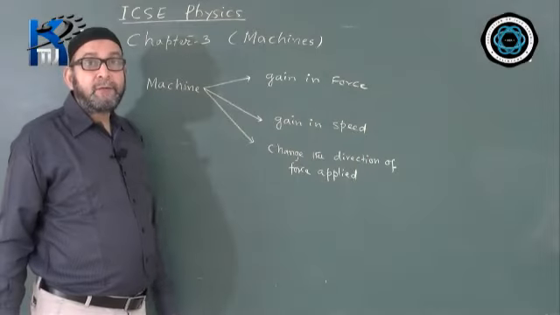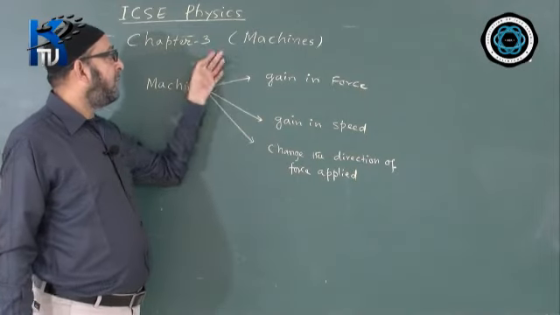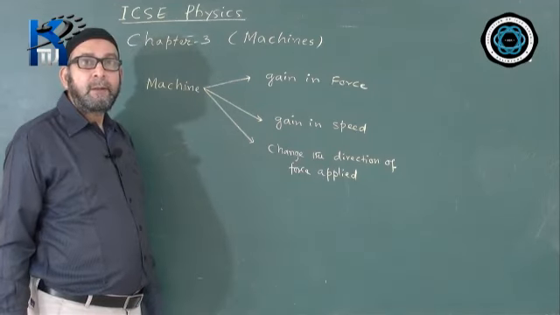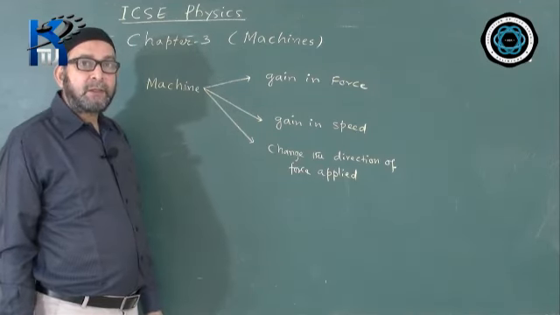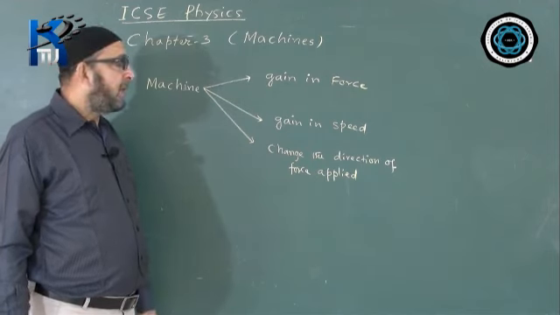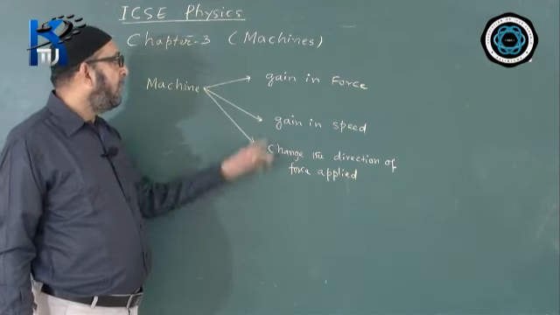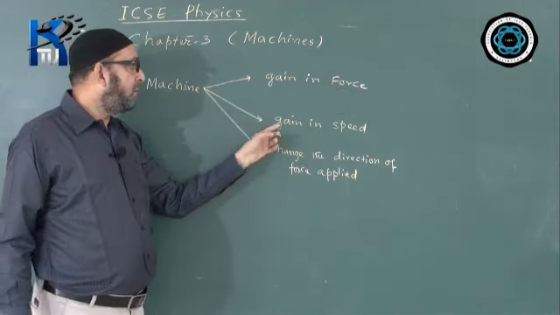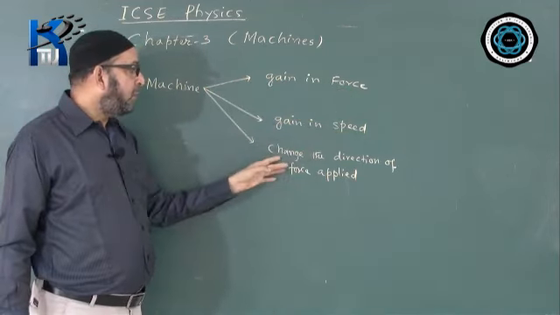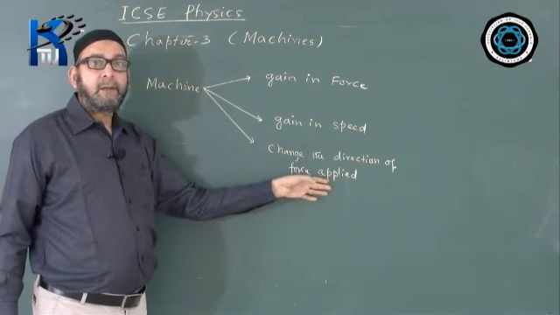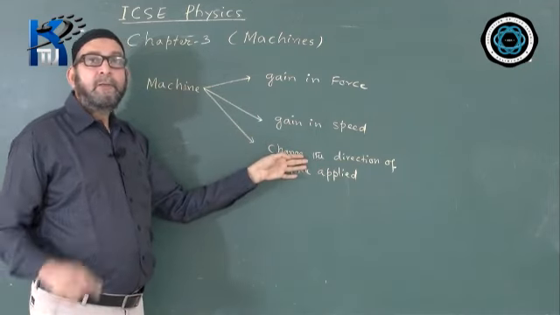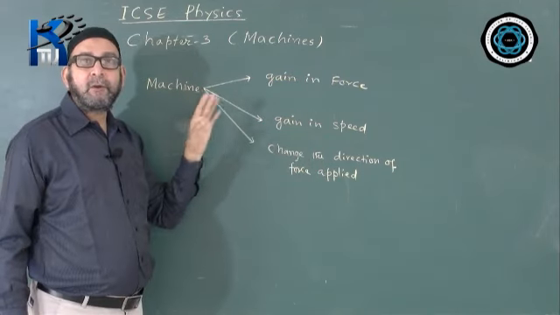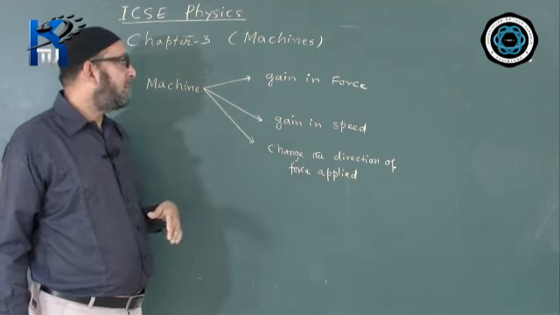My dear students, today we are going to start chapter number 3, which is machine. So what is a machine? We say a machine is a device which can be used to gain in the force or to gain in the speed or to change the direction of the force applied. For these three purposes we use a device, and that device is called machine. The definition is quite simple, you can write in your own words.